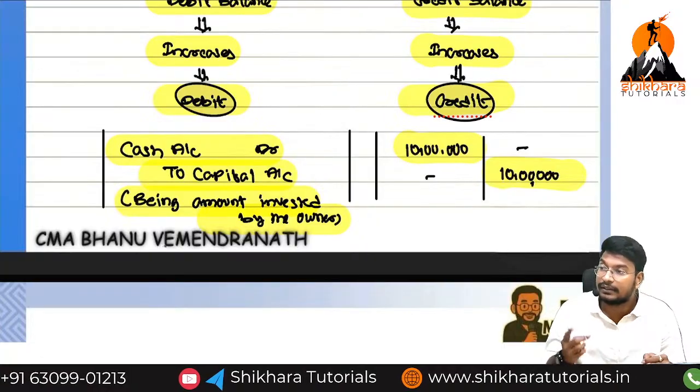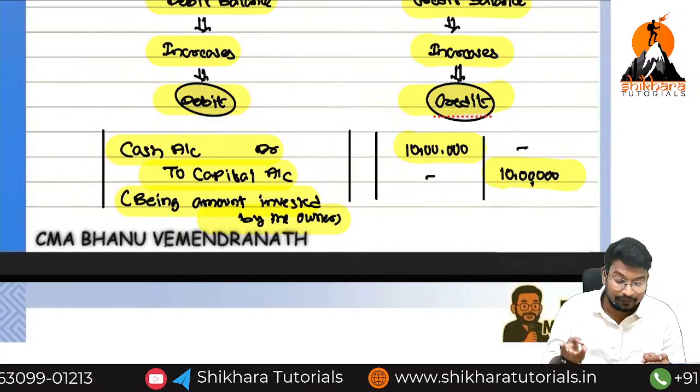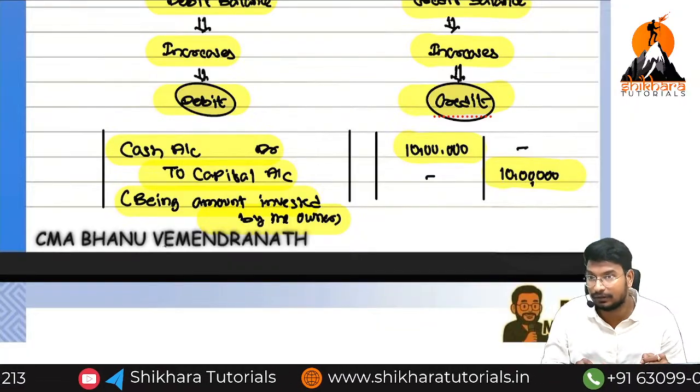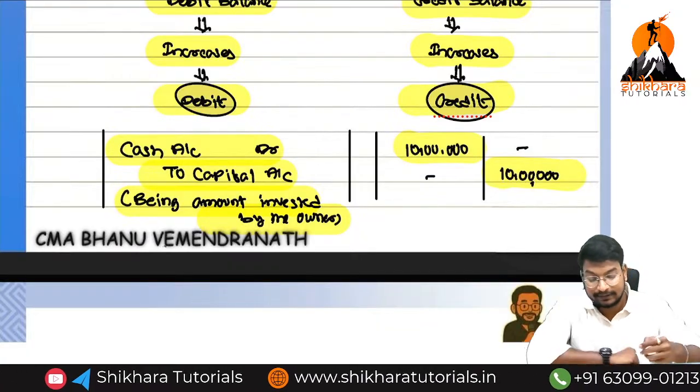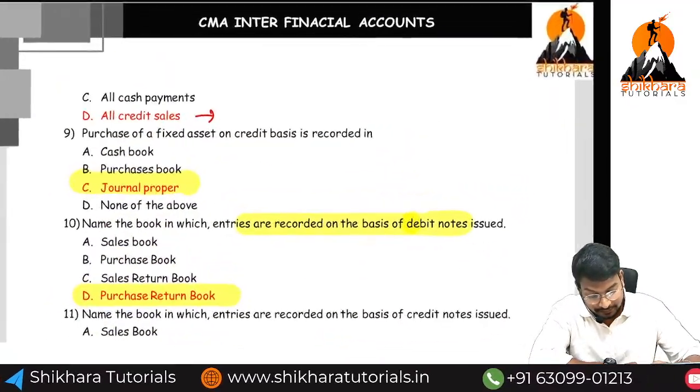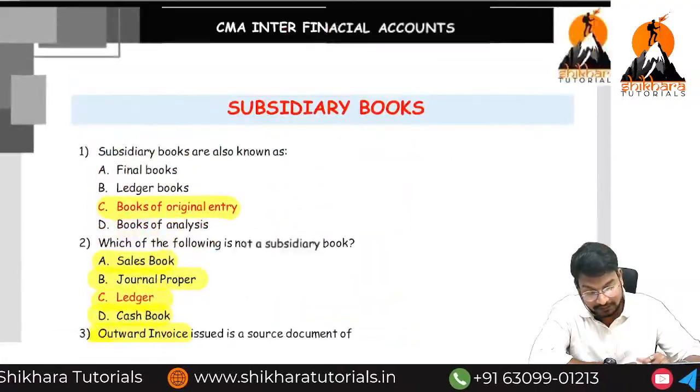What is the format? Date, particulars, LF, debit amount, credit amount are the columns for the journal, you know already. Okay guys? Then after, we have discussed certain MCQs, right? Okay, I will see this.